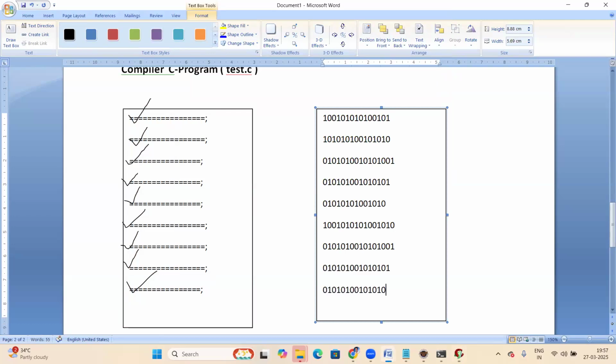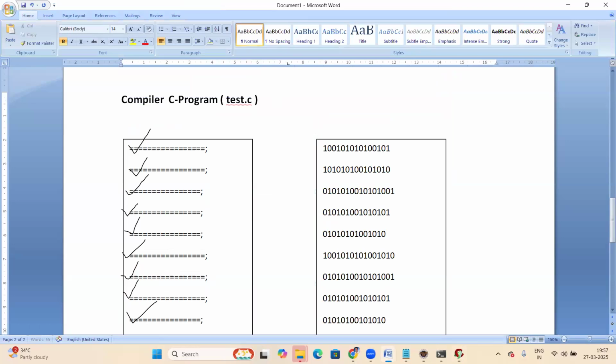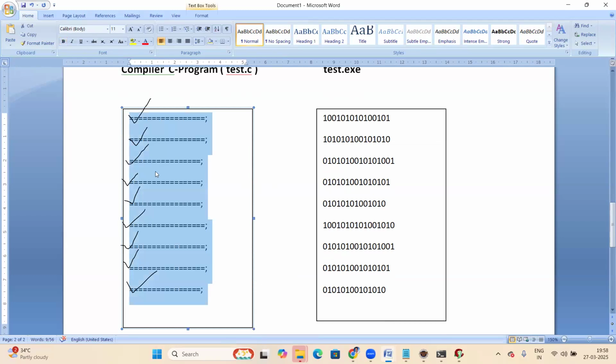What is the name of the binary code file? Executable file. Yeah, good. Executable file, test.exe. That will generate one test.exe file. Exe means executable file. So the compiler checks the whole code from top to bottom.